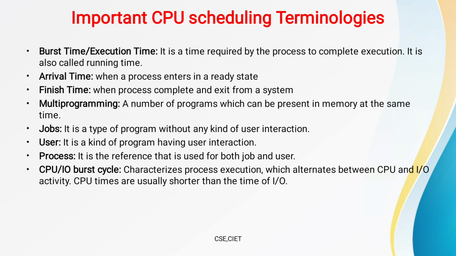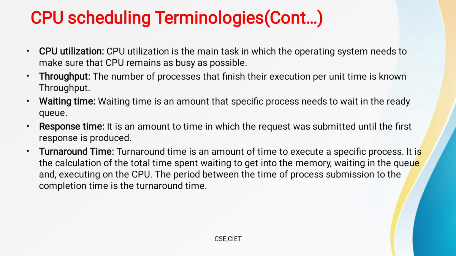These are some terminologies we must remember before the CPU scheduling algorithms. The first one is CPU utilization. CPU utilization is the main task in which the operating system needs to make sure that the CPU remains as busy as possible. So how much time we are maximally utilizing the CPU. The next one is throughput. We already know this definition: the number of processes that finish their execution per unit time is known as throughput.